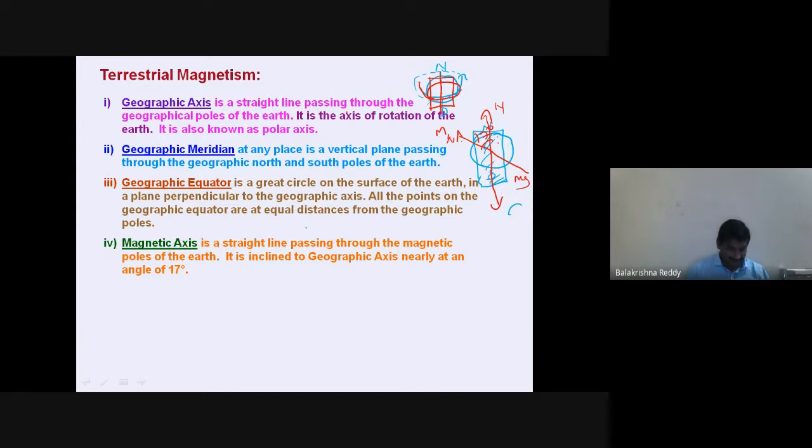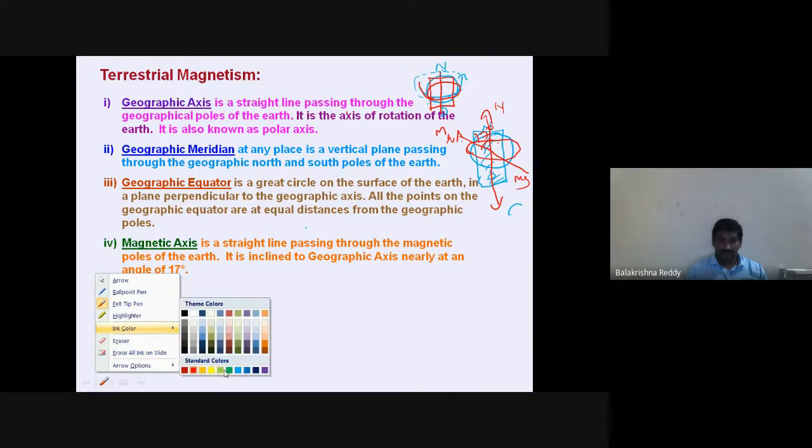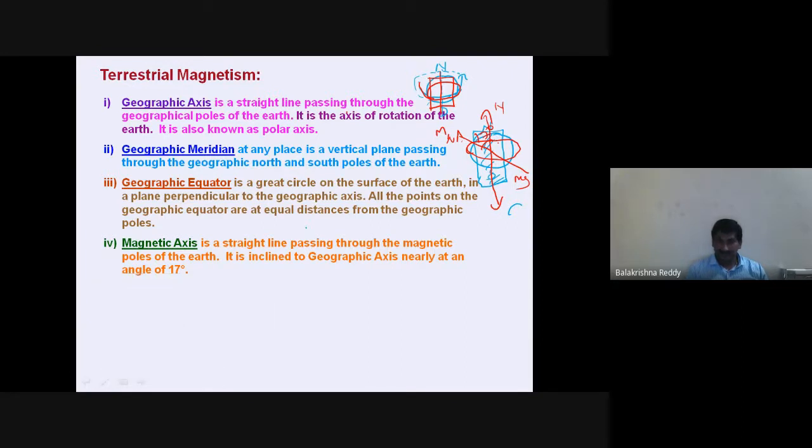In the same way, the axis along the poles of the magnet of the earth is called the magnetic axis. Perpendicular to the magnetic axis, whatever line we draw, for example, already we have drawn this, what is this? Equator, right? Equator of the earth. Since we have drawn the equator of the earth like this, I will draw one more circle which is perpendicular to the magnetic axis.